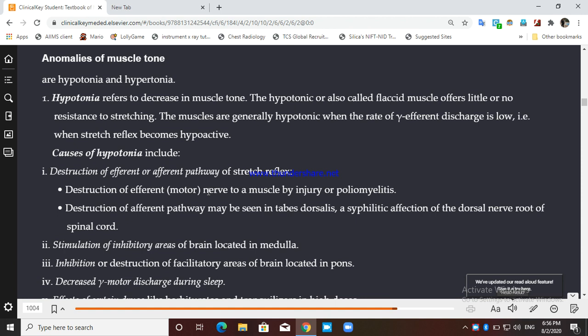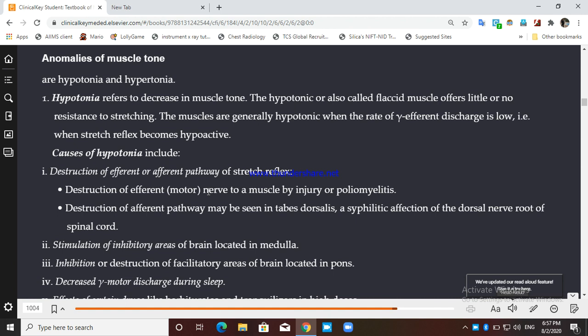Destruction of the afferent pathway may be seen. Afferent means sensory pathway. May be seen in tabes dorsalis. Tabes dorsalis is a condition in which there is syphilis. Syphilis is a disease. In the disease syphilis, there is a complication known as tabes dorsalis. What happens in tabes dorsalis?